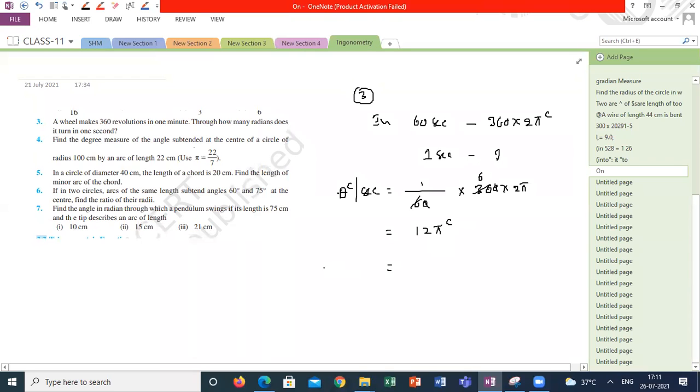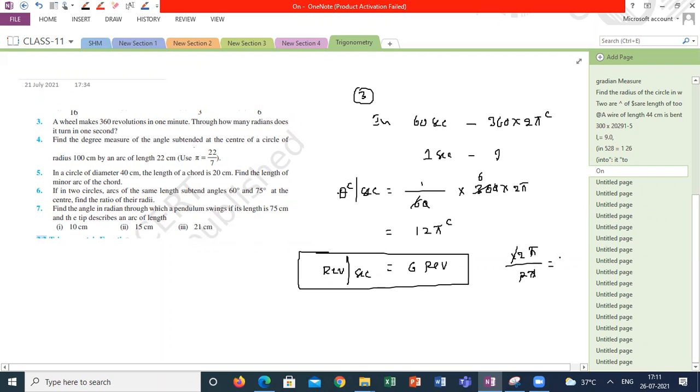How many revolutions in 1 second? 6 revolutions, sir. Super. Because total angle divided by 2 pi gives the number of revolutions: 12 pi by 2 pi is 6 revolutions per second. This is how we can connect mathematically. Here the numbers are a little simple. If numbers are not simple, just take the ratios and proportions concept from grade 8 and apply it. It is one of the easiest methods.